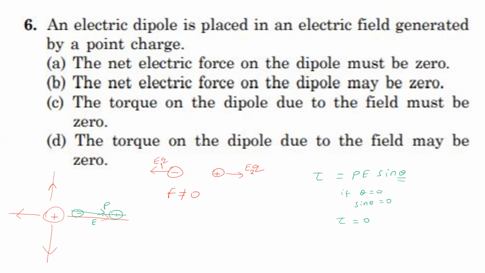Suppose the dipole moment does not make angle 0 with the electric field, then the torque cannot be 0. So the torque in a non-uniform electric field may be 0 or may not be 0. So the torque on the dipole due to the field may be 0. For the sixth question, the fourth option is the correct answer.